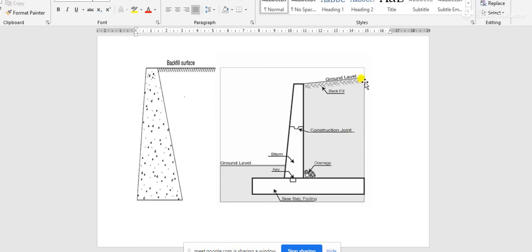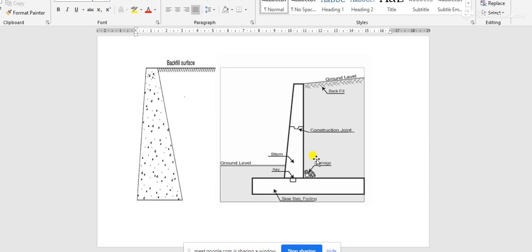In this case, this surface is acting as the back surface of the retaining wall, and this is backfill, and the front surface of the backfill soil and the back surface of the retaining wall are similar, as the backfill soil is acting as an integrated part of the cantilever retaining wall. As these two surfaces are similar, there is no frictional force.